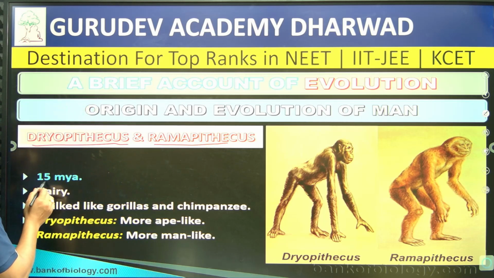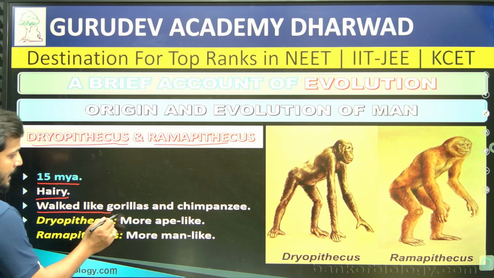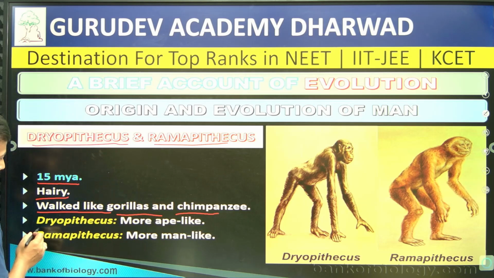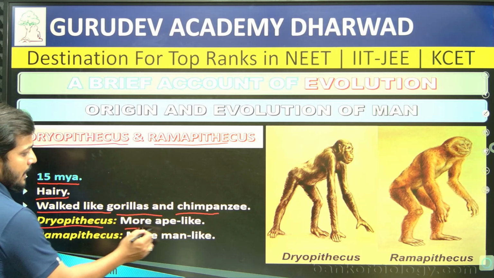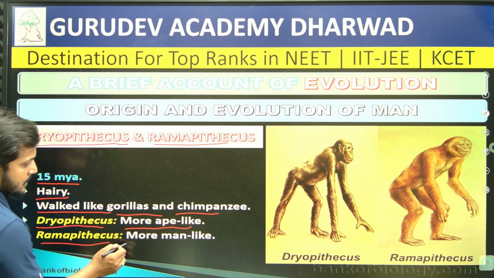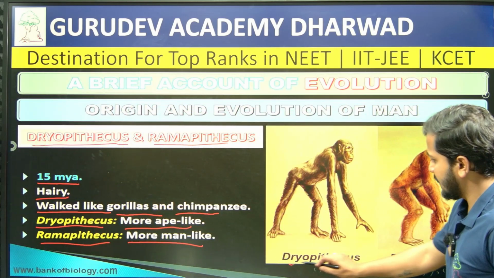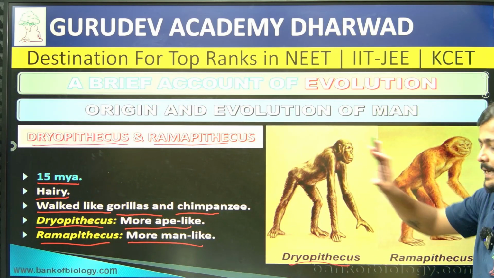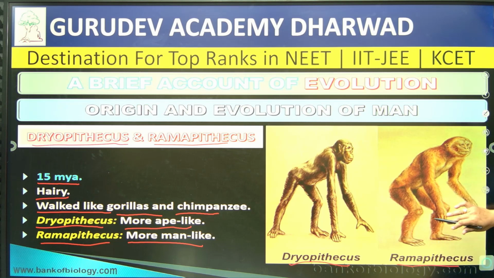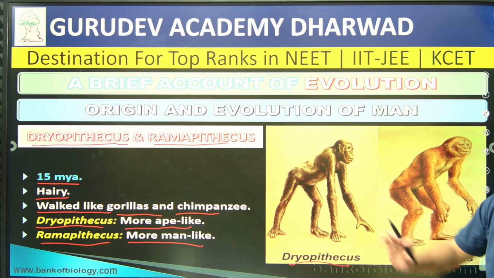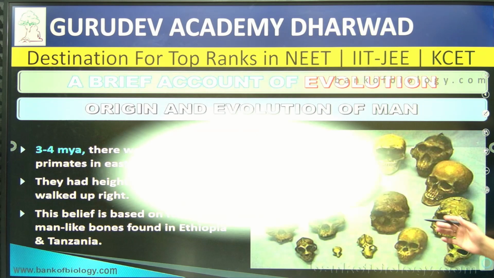Which were 15 million years ago, they were hairy, walked like gorillas and chimpanzees. Dryopithecus was more ape-like, and Ramapithecus more man-like, right? Variations you can find. So Dryopithecus was actually like a monkey itself, then Ramapithecus shows some similarity with man. So they are known as man-like organisms.